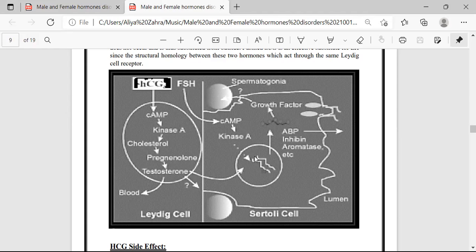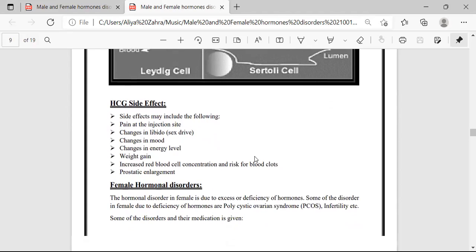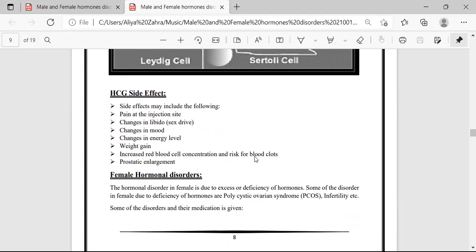The next is the side effects of hCG, which means human chorionic gonadotrophin. There are different side effects. Some of them are given as follows: pain at the injection site. This is a hormonal treatment and these hormones are injected, so there may be pain at the injection site.